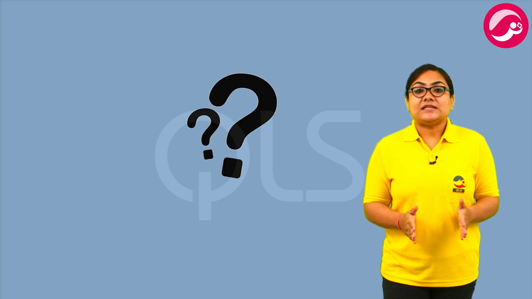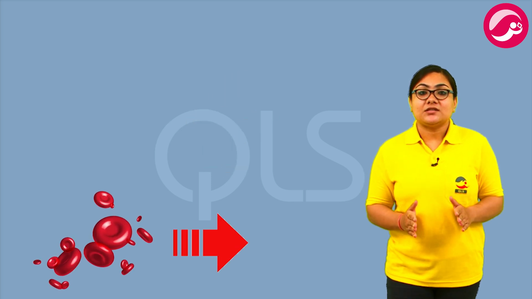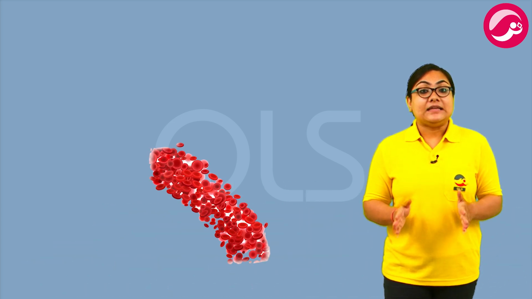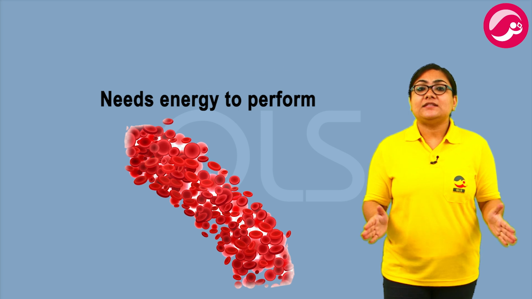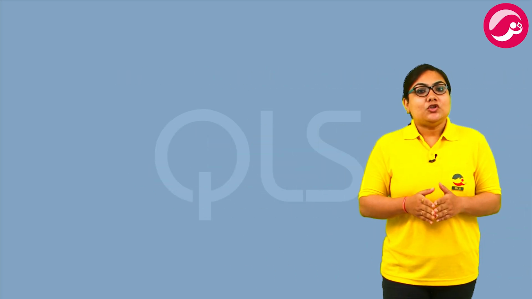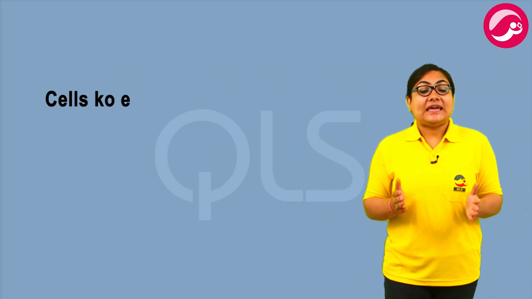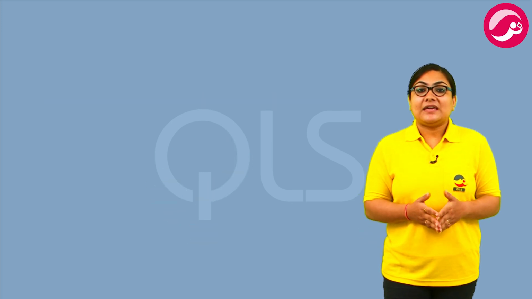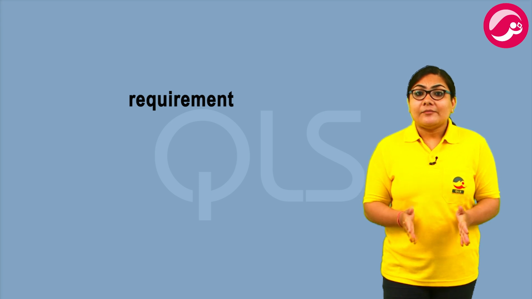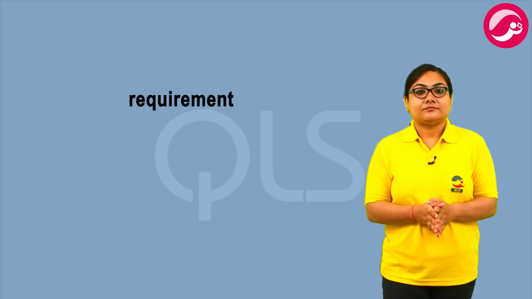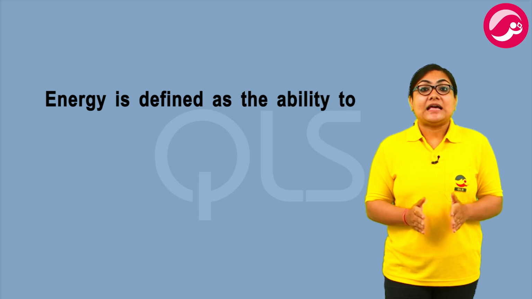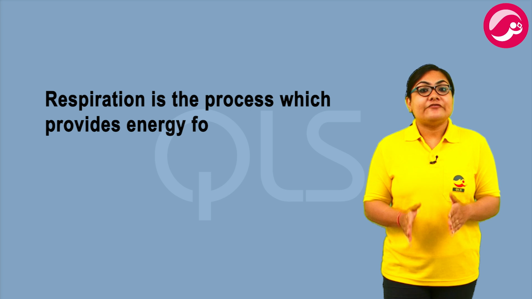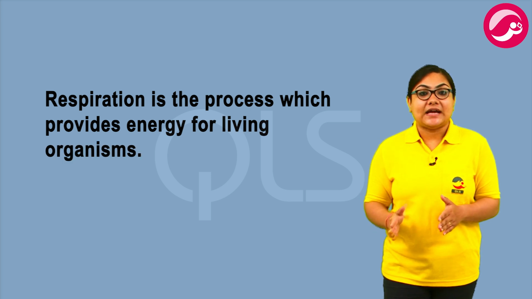Cells perform different functions like growth, excretion, reproduction, etc. Now, how does a cell perform all these functions without stopping for even a second? A cell needs energy to perform all these different types of functions. Now, you might be wondering कि cells को energy कहाँ से मिलती है? हम भी काम करते हैं, हमें भी एनर्जी की रिक्वायरमेंट होती है. हमें भी एनर्जी कहाँ से मिलती है? Energy is defined as the ability to do work. Respiration is the process which provides energy for living organisms.